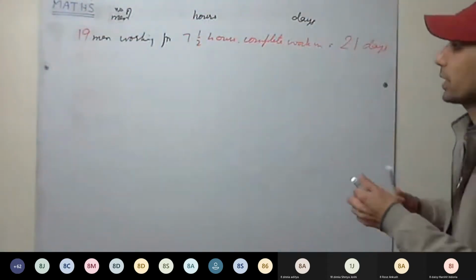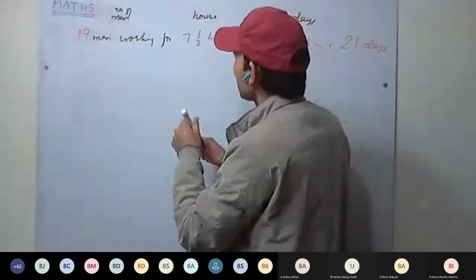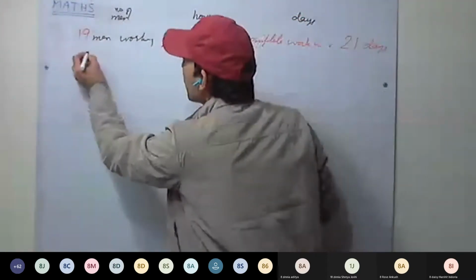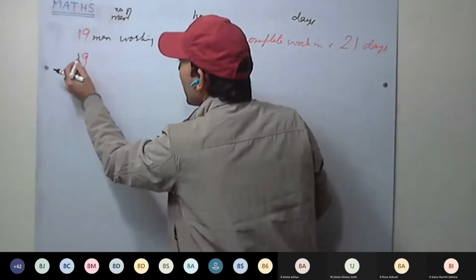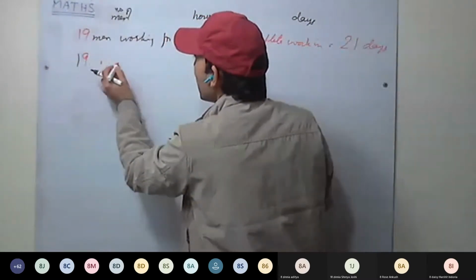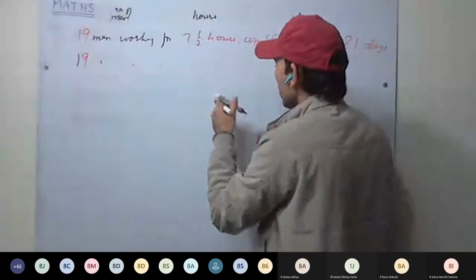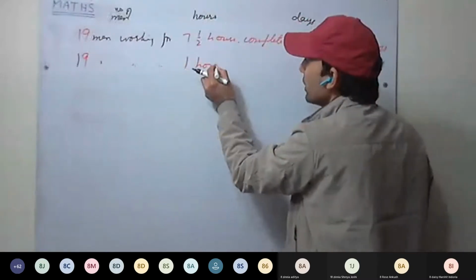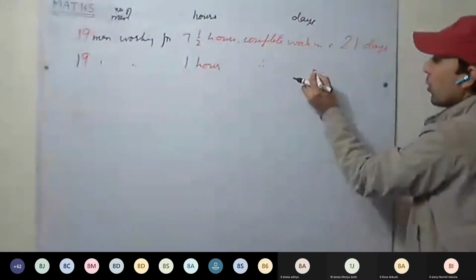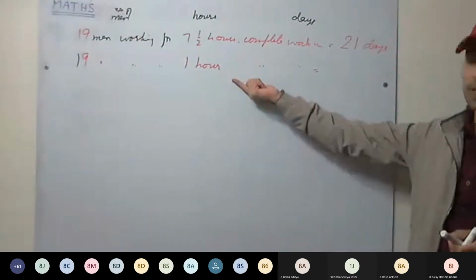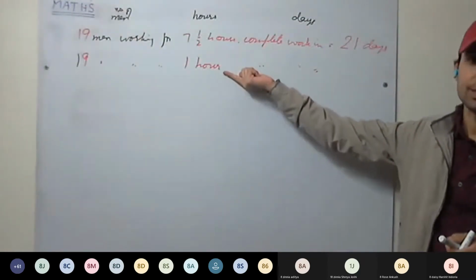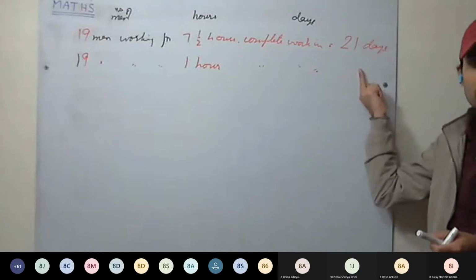Okay. So next step, we can write: if 19 men working for 1 hour complete the work in how many days? If 19 men are working for just 1 hour a day, each day they are working just 1 hour, so they will complete in more number of days.